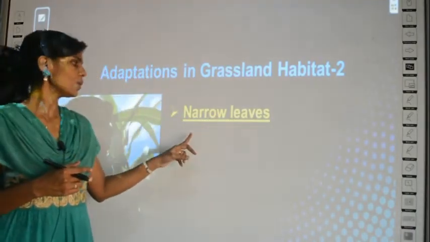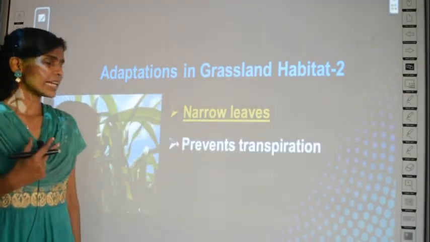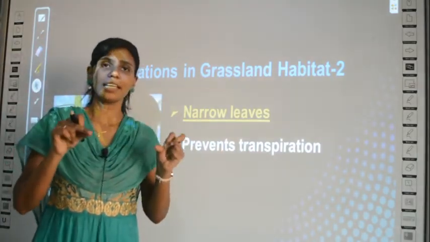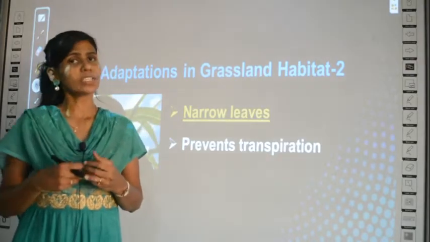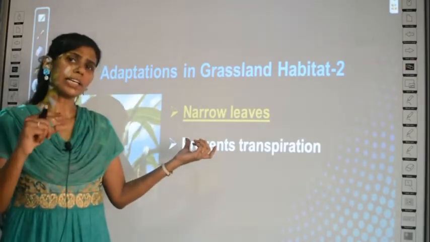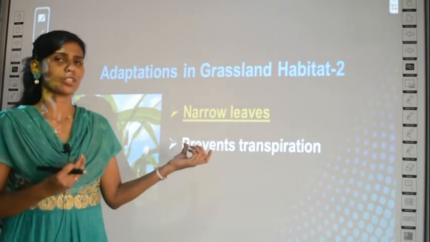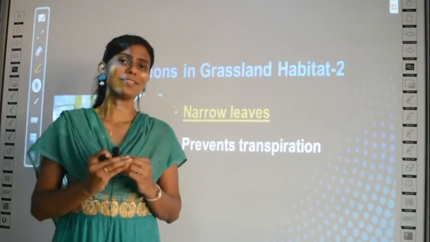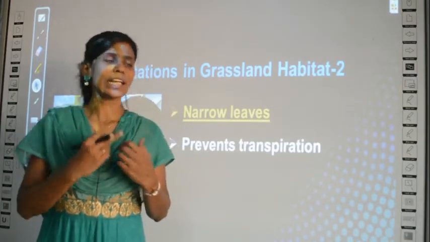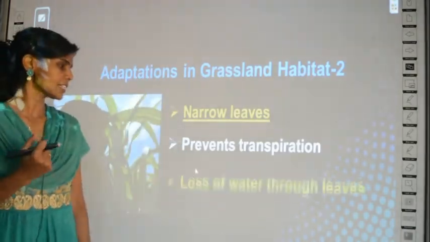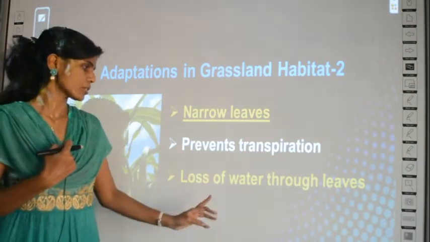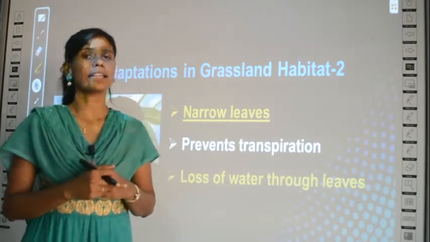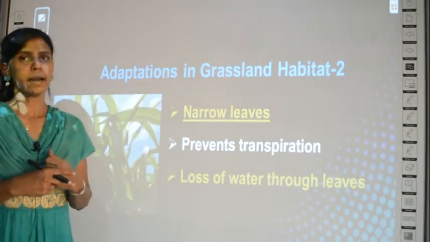So the narrow leaves present in grassland habitat plants prevent transpiration. Whenever there are broader leaves, there is going to be more transpiration, and whenever there are narrow leaves, there is less transpiration. So here the grassland habitat plants will have narrow leaves, so that there is very little transpiration, and the water is saved for the growth of the plant. So the loss of water through the leaves is called transpiration, which is very less in the grassland plants.